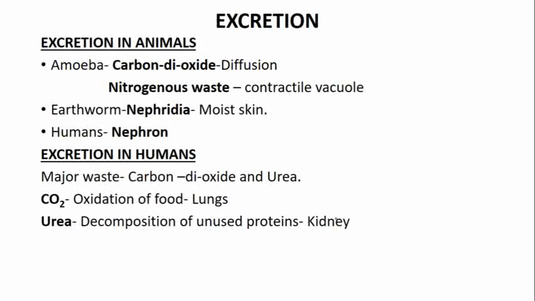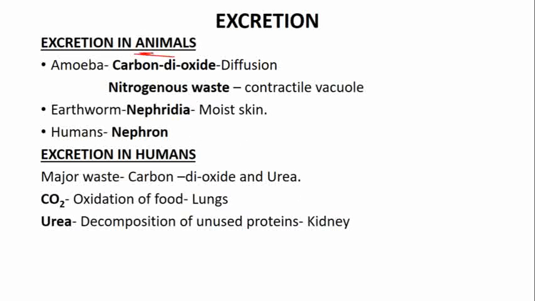Now animals, first of all we will see the lower organisms, and then we will see the human, as humans are also animals, but we are the higher type of animal, or we can say we are the complex form of the animal. So we will start with the lower form of animals. Okay, we will start from the small forms of animals. So we will see the excretion in animals.